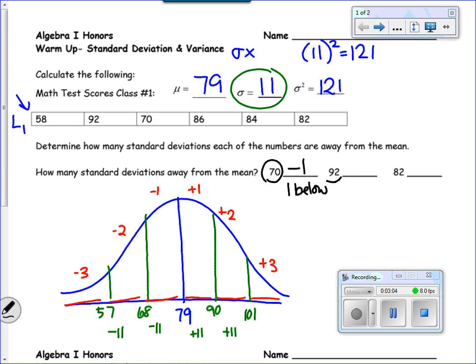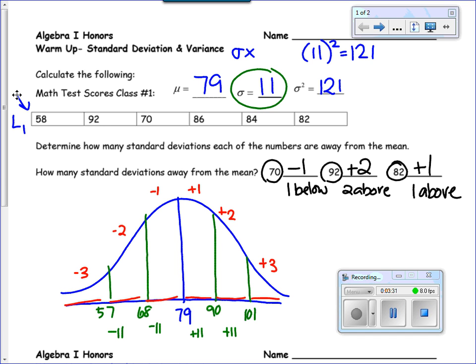If I look at 92, 92 ends up between 90 and 101, which is in my +2 standard deviations, or 2 above the mean. And my 82 is going to be in between my 79 and 90, which is +1 standard deviation above the mean, or just 1 above.